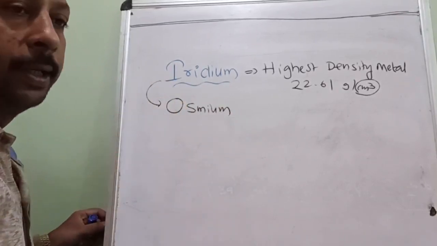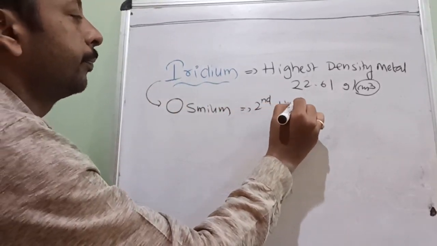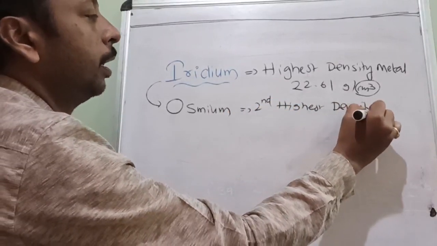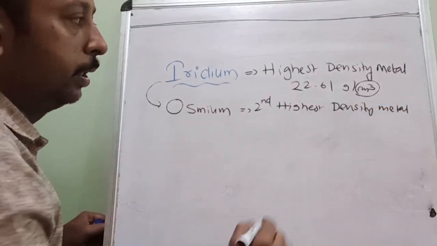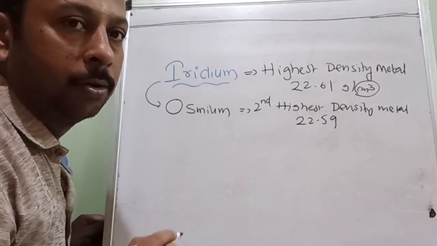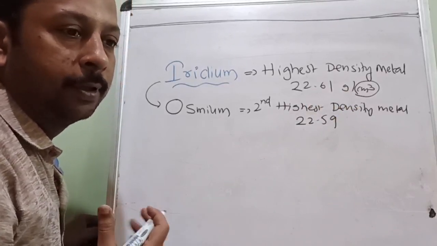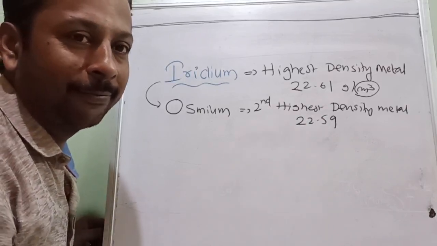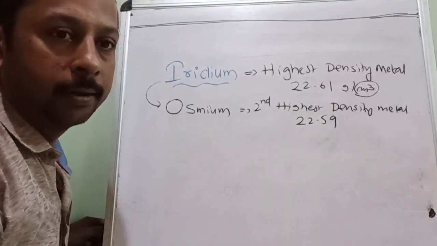Just osmium precedes iridium. Okay, osmium is the second highest density metal. I am talking about the metal's density, don't take it the other way. It is 22.59, just lagging by 0.02. See, sometimes a very small gap will separate you from the first rank. And nowadays it is two decimal place accuracy. Okay, so you have to be very prompt with the decimal place accuracy also.